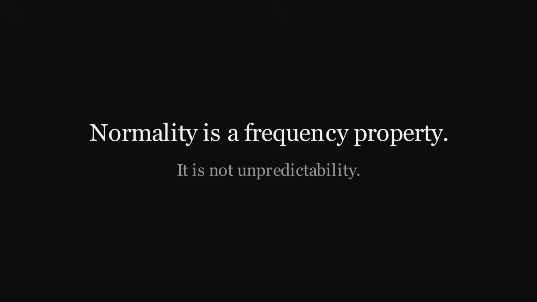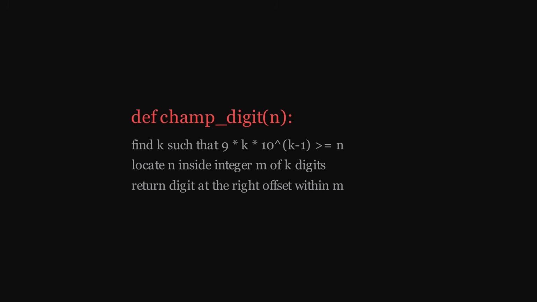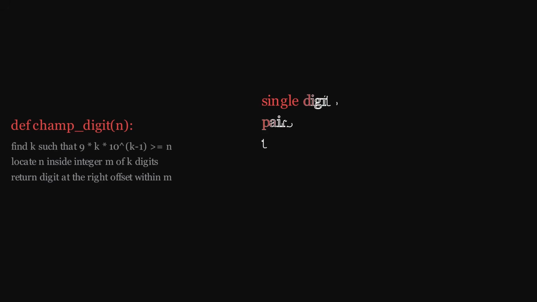unpredictability. Champernowne is deterministic. You can compute its nth digit, for any n, with a simple algorithm. Look up which integer the nth digit belongs to, then return the appropriate digit of that integer. Done. There is no randomness anywhere in the construction, and yet the resulting sequence of digits passes every frequency test you can run.